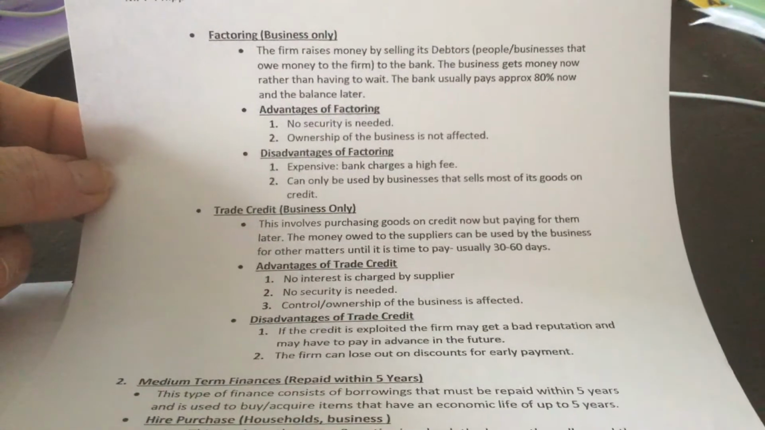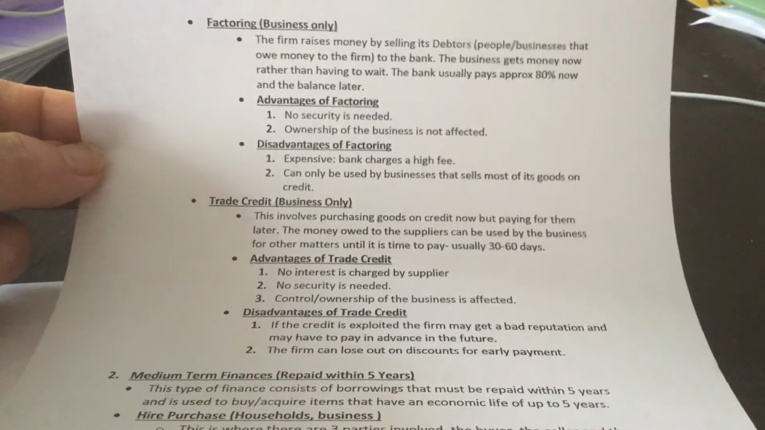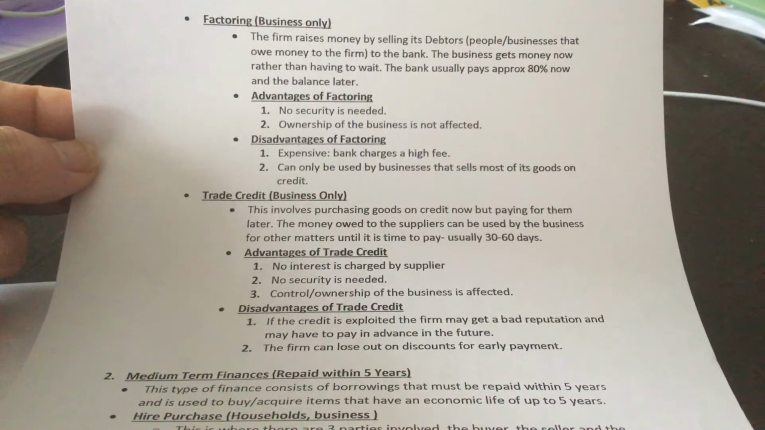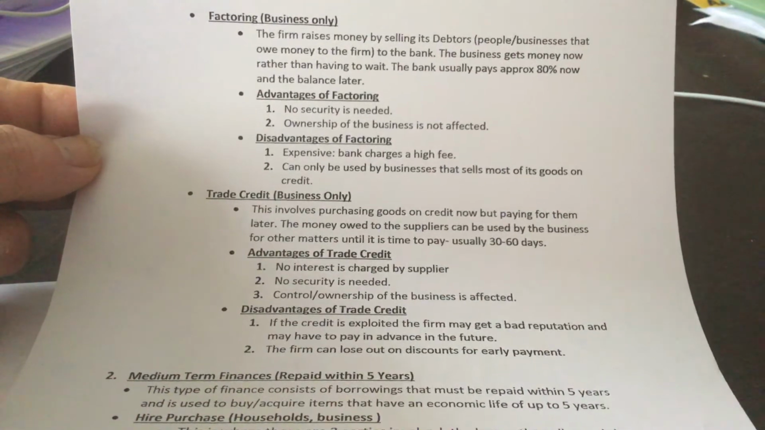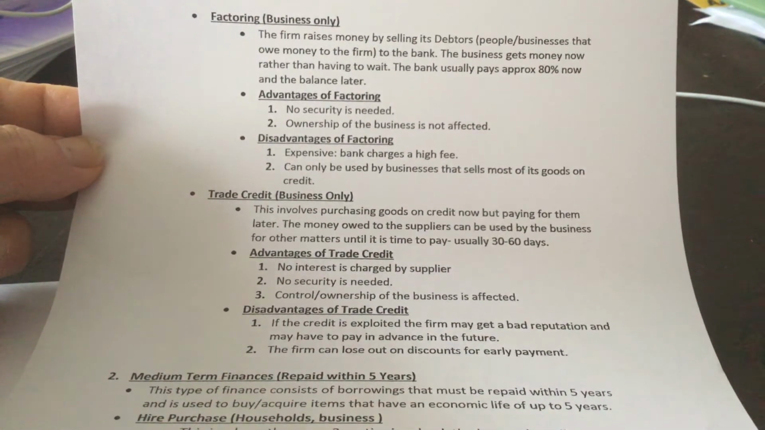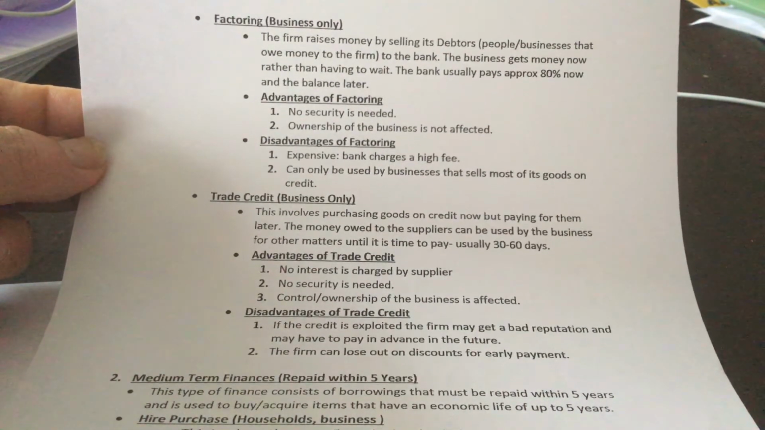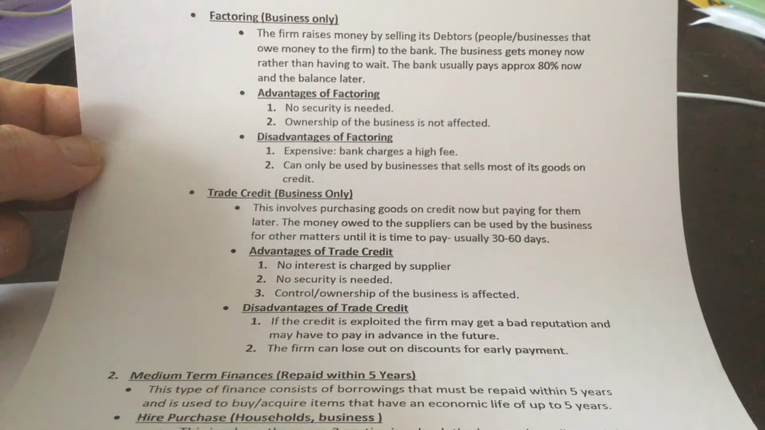Now, this is for businesses only, and I would know this because this could come up quite easily in an exam. In other words, outline your understanding of the term factoring as a short-term source of finance. The firm raises money by selling its debtors. The debtors are businesses or people that owe money to the firm. So the firm raises the money by selling its debtors to the bank. The business gets the money now rather than having to wait.